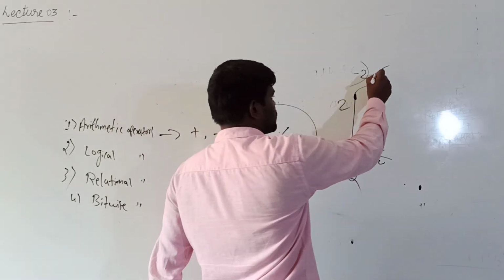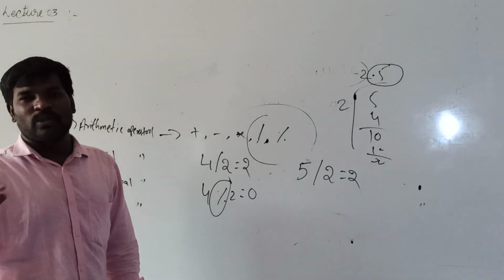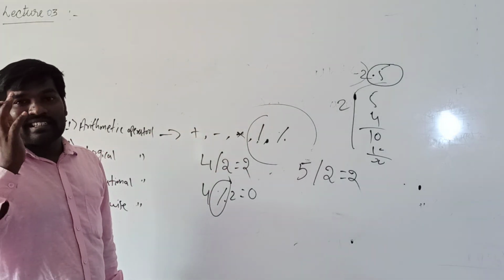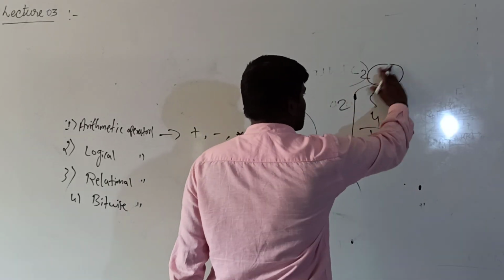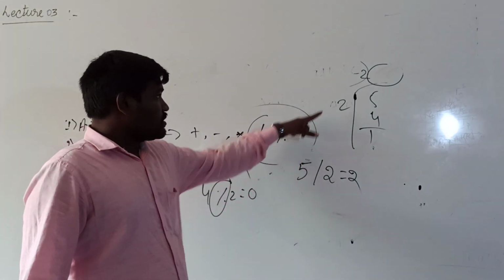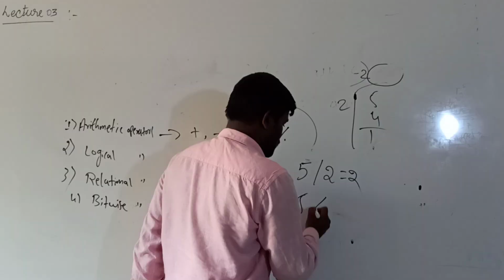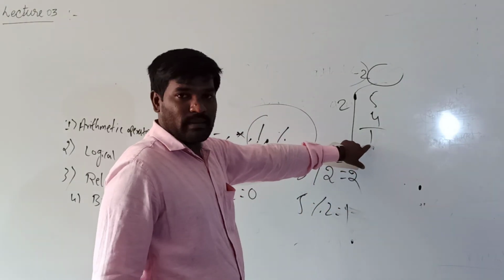Only one time. Here the fractional part is not required. The computer will not consider the fractional part; it will consider only the integer part. Here 5 minus 4 is 1. Okay, this much only. Here the quotient value is 2. Remainder, 5 mod 2, answer is 0. Sorry, answer is 1. See here, the remainder value.